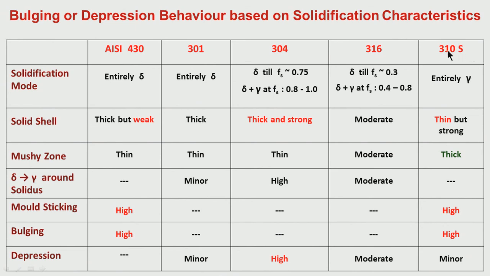310S, as I have told you, the solidification is entirely through austenite, and if it is entirely through austenite, you have lot of microsegregation. So, the solid shell is thin but strong because it is austenite, whose high temperature strength is relatively more. But because it is thin, and I have told you, if it is thin, the strain is inversely proportional to the square of the thickness.